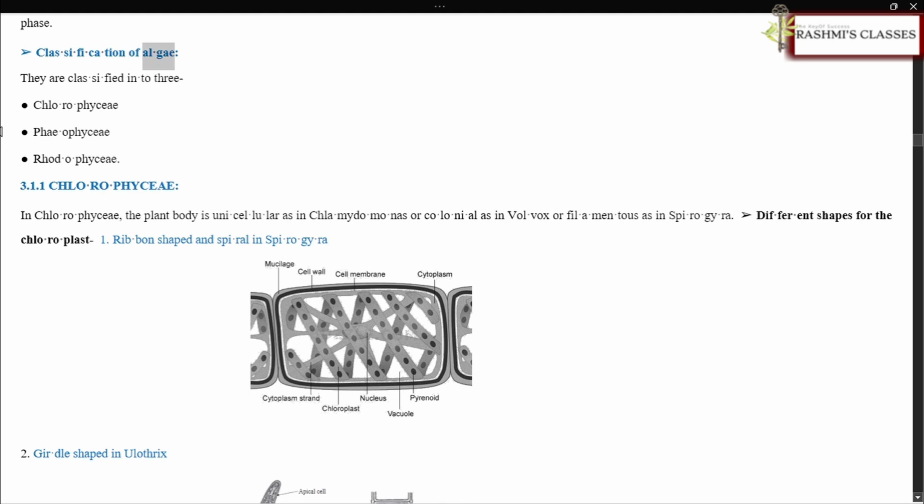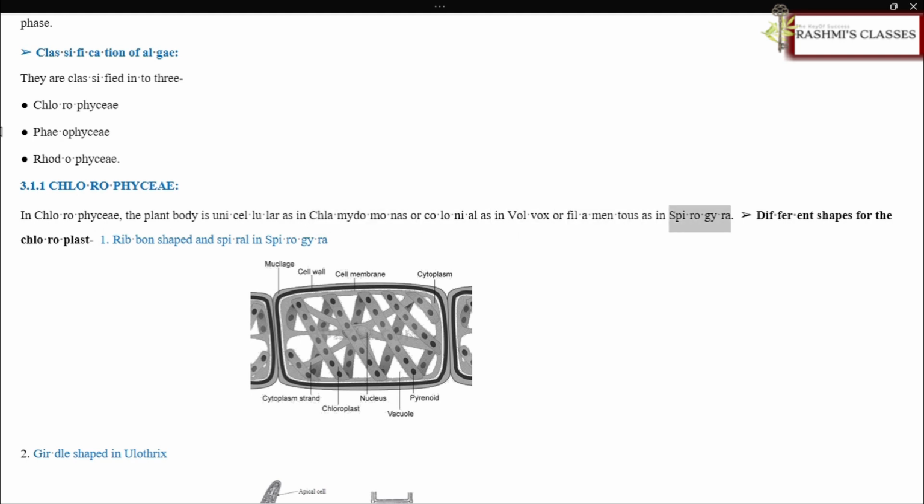Classification of algae. They are classified into three: Chlorophyceae, Phaeophyceae, Rhodophyceae. 3.1.1 Chlorophyceae. In Chlorophyceae, the plant body is unicellular as in Chlamydomonas, or colonial as in Volvox, or filamentous as